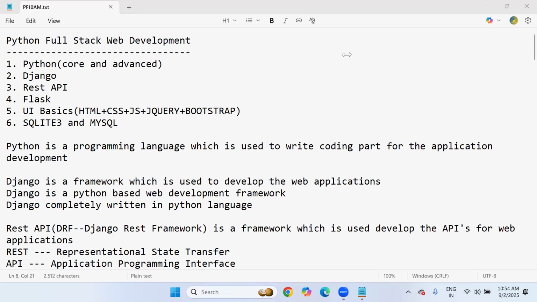One question I have. Will there be any real-time projects and job assistance with resume builder? We don't have any job assistance, but we will have hands-on project explanation. We have already discussed in the last demo, especially in the Django, REST API, Flask type. We will implement 3 to 4 projects that will be hands-on, real-time exposure projects, which we can showcase as a fresher.